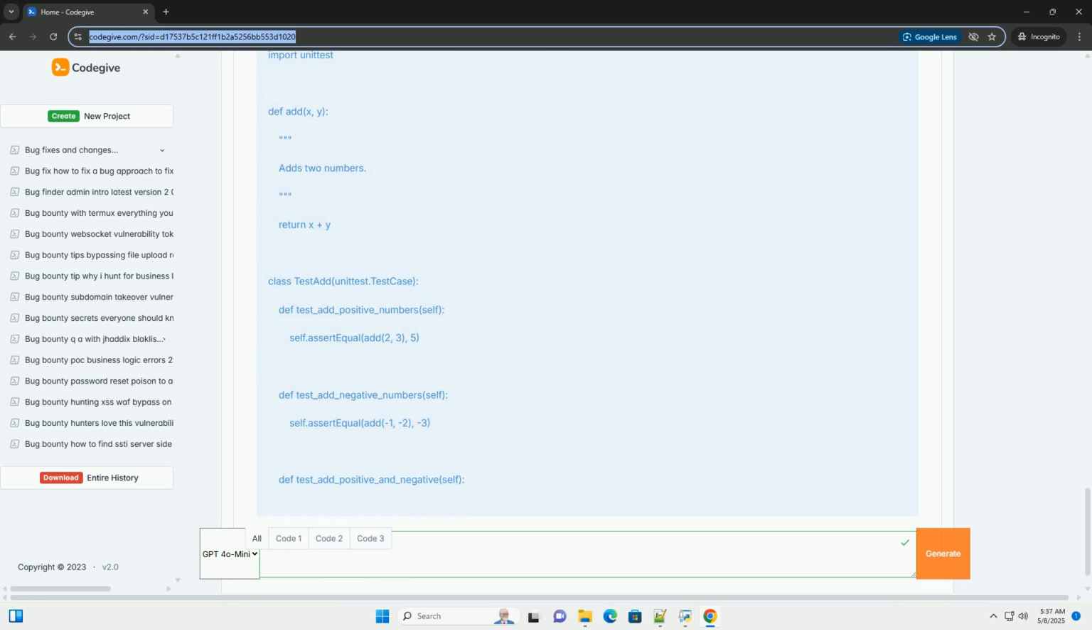Update documentation. If the bug revealed a gap in the documentation, update it to reflect the correct behavior. Share your knowledge. Communicate what you learned from fixing the bug with other developers. This can help them avoid similar mistakes in the future.